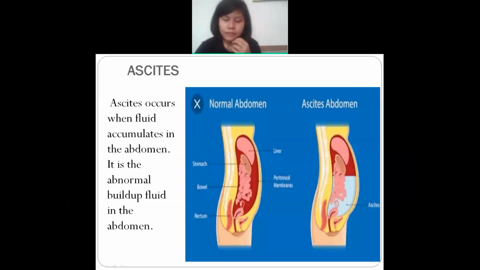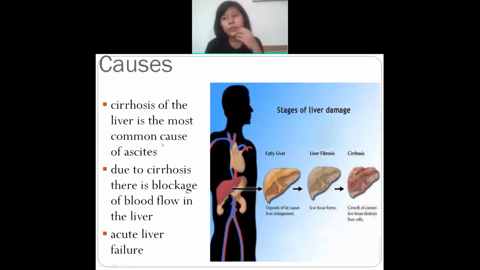Is it clear? Okay, so next is causes. What can be the causes of ascites? What is the reason behind this ascites?